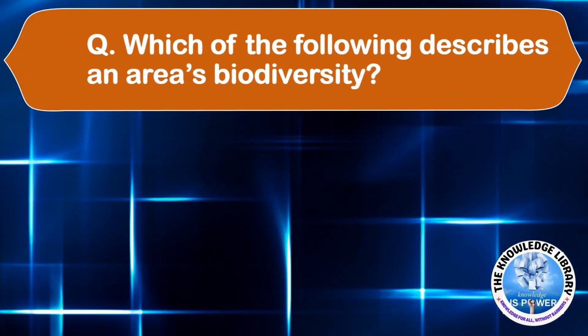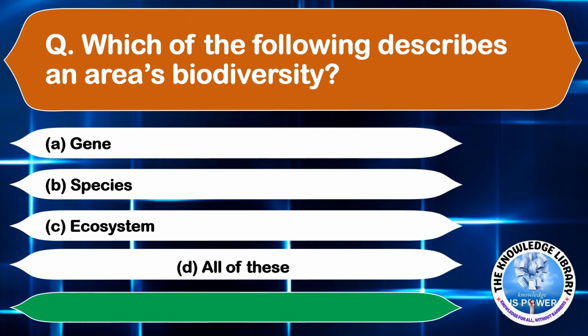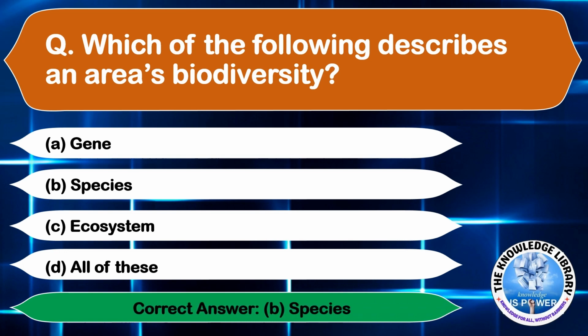Which of the following describes an area's biodiversity? Option A, gene, option B, species, option C, ecosystem, and option D, all of these. The correct answer is option B, species. Moving on to the next question.